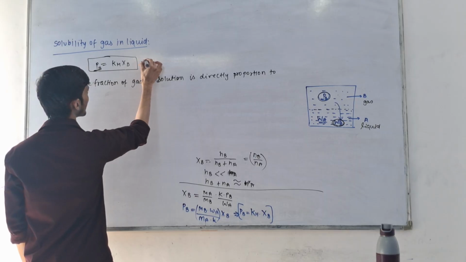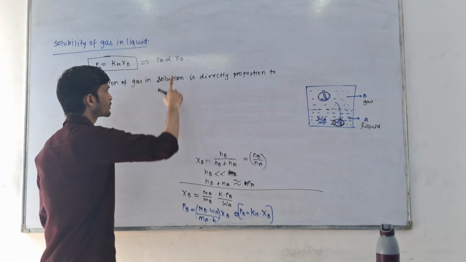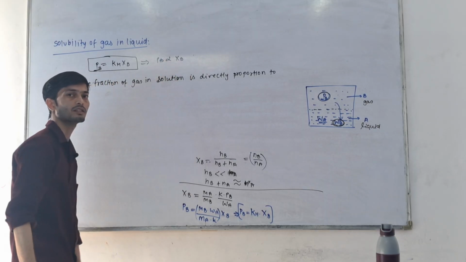So PB is directly proportional to XB, and XB is directly proportional to PB.